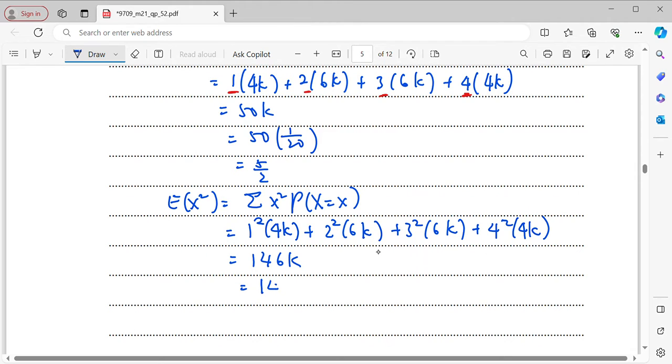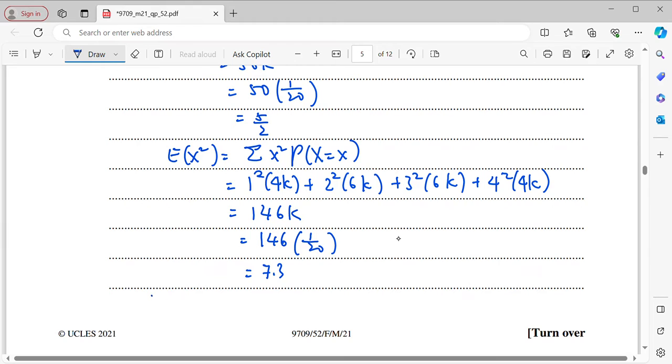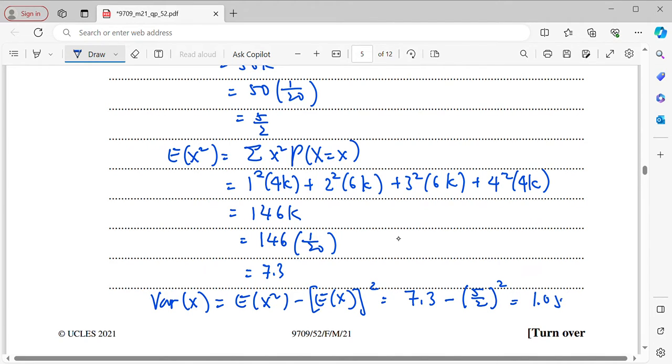And replace the k by 1 over 20. So then you will be getting 7.3. Okay, at last, your variance of x is E(X squared) minus the square of E(X). That means this is going to be 7.3 minus the square of 5 over 2. Then you will be getting 1.05. So we have shown the variance of x.